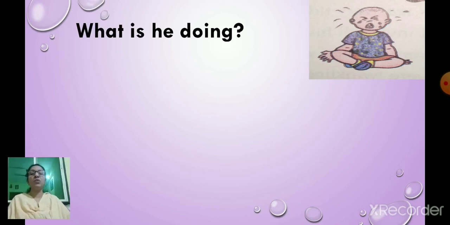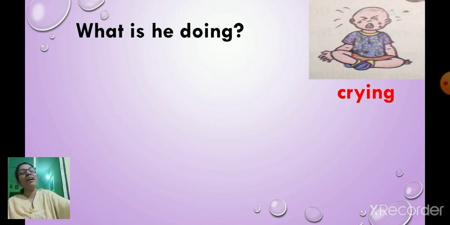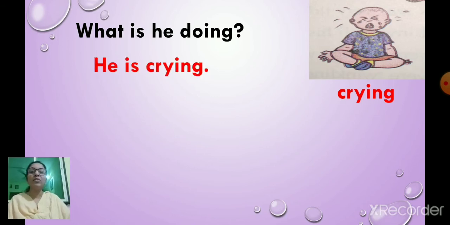What is he doing? Crying. Crying, no? So, use this crying in a sentence. So, how will you answer? What is he doing? Yes, he is crying. So, we used this crying action word in a sentence. He is crying. He is a boy. So, we will say he is crying. Next one.